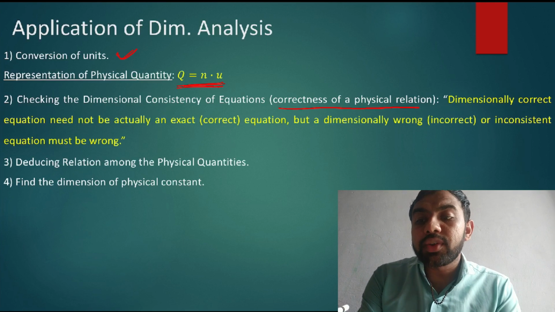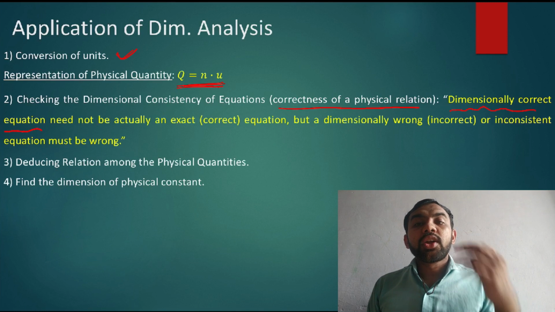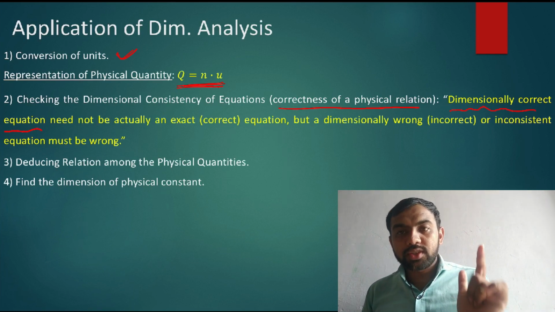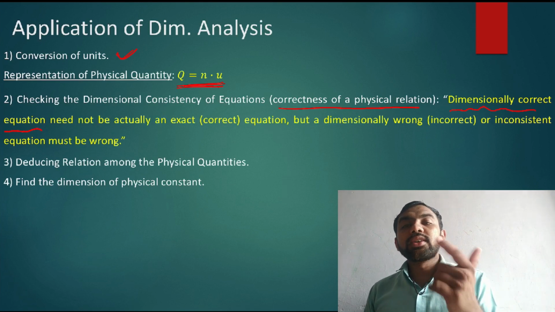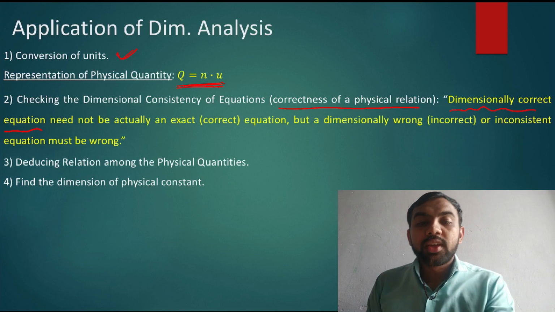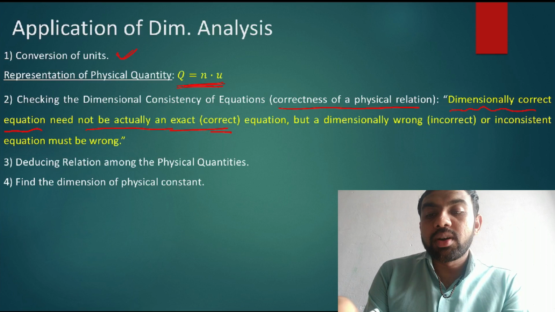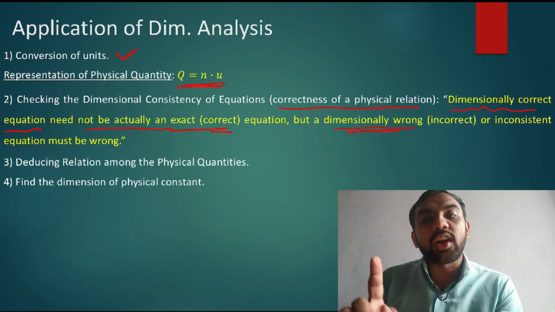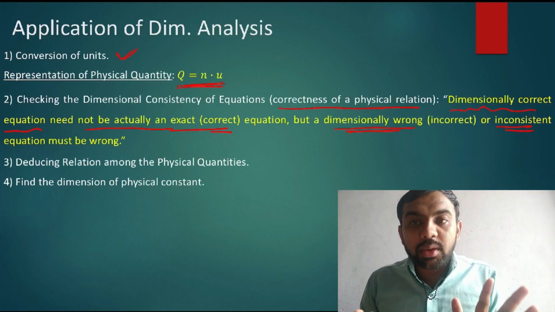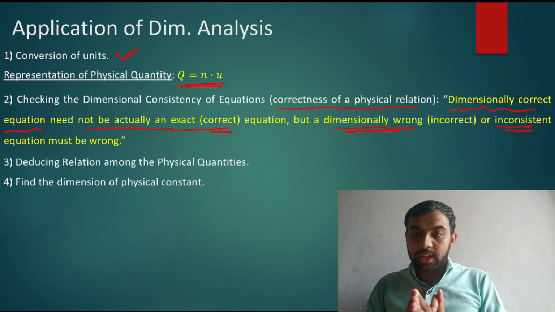If any equation is dimensionally correct, it doesn't mean the equation must be correct; it need not actually be correct.